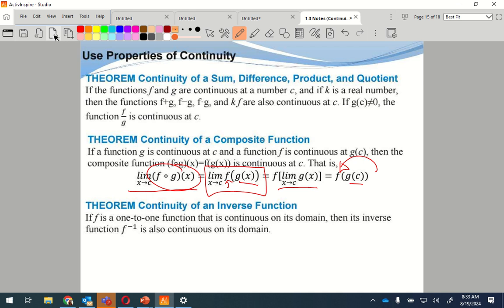Theorem, continuity of the inverse function. If f is a one-to-one function that is continuous on its domain, then its inverse, f to the negative 1, is also continuous. One-to-one means that for every x there is a single y. For it to be an inverse, for every y there's only one x. That is going to be continuous.